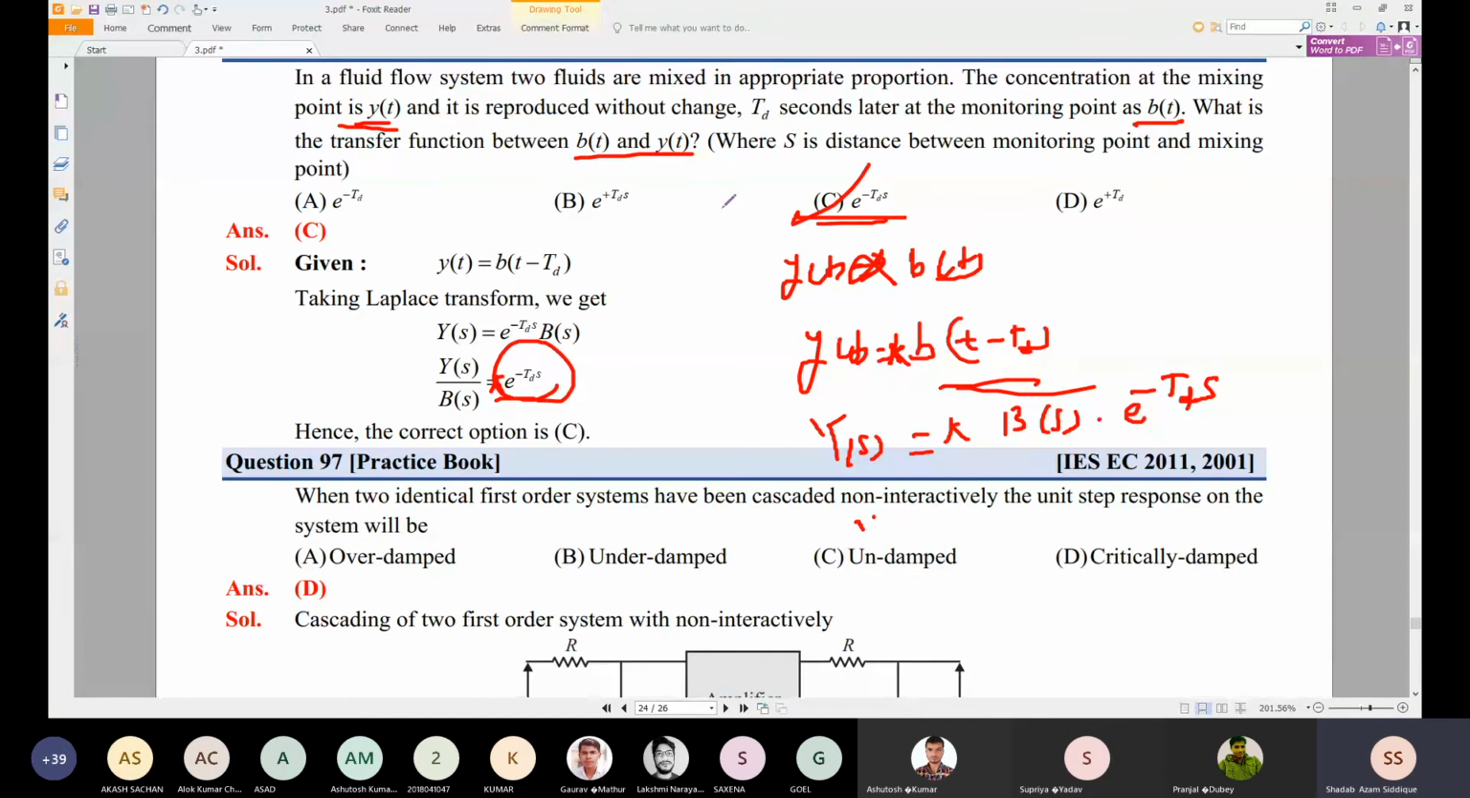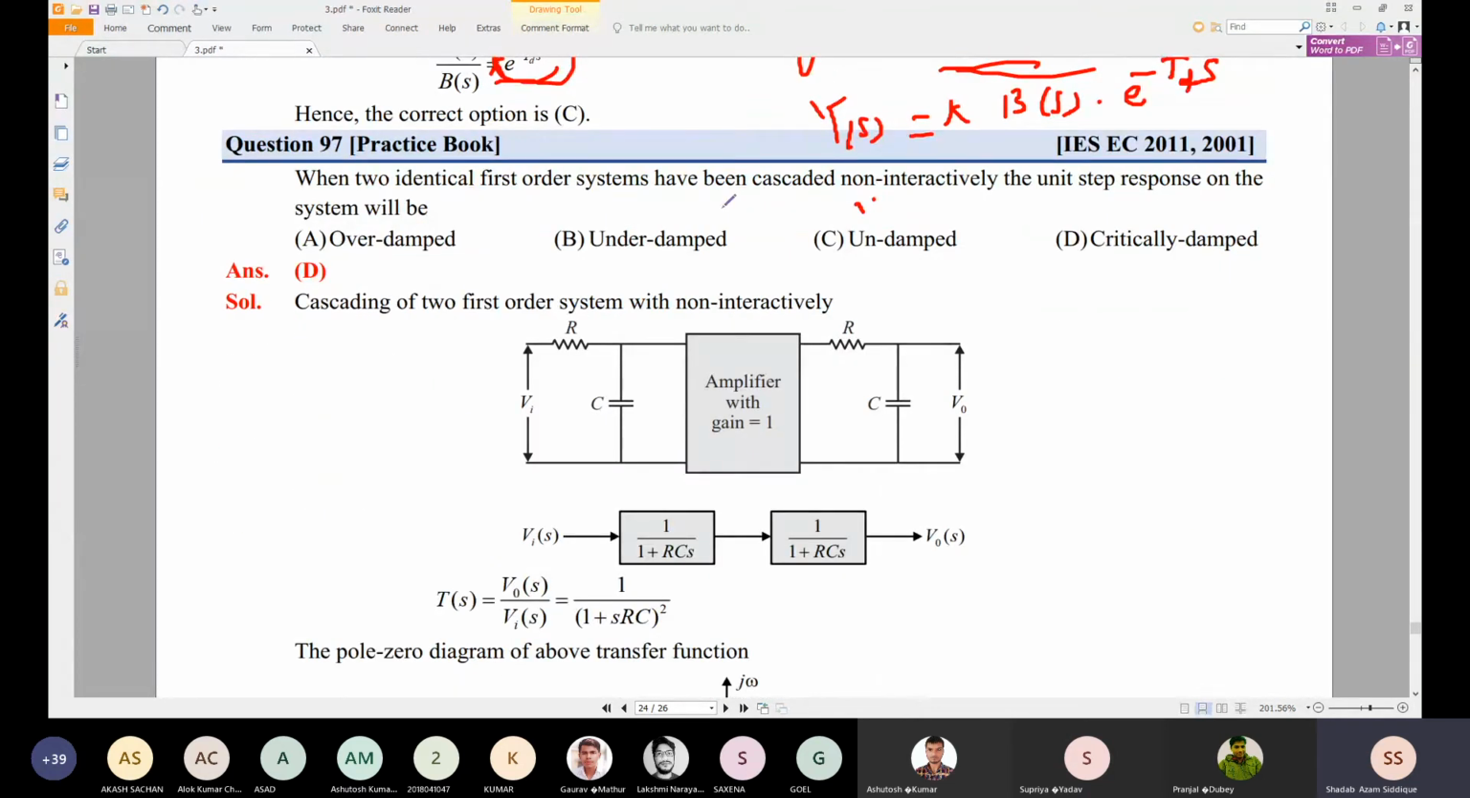Okay. Now, one more problem which is given here. When two identical first order systems have been cascaded non-interactively, okay, so they are not interacting with each other, and they are cascaded. But the unit step response of the system will be, okay, what is the unit step response?